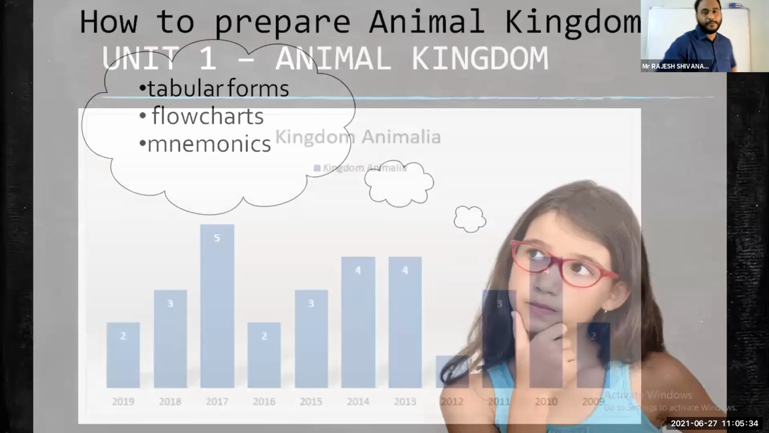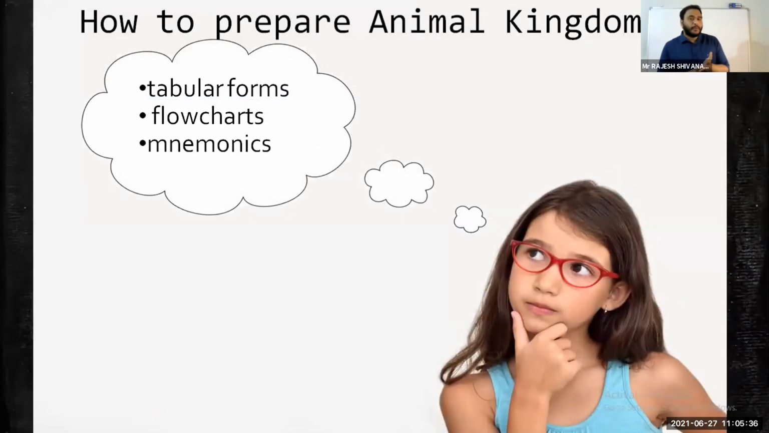Solutions are here. How to excel in the Animal Kingdom chapter. Number 1, tabular forms are very essential. You have to draw tabular forms, and you make your own. This is the time you can show your own capability. You should bring out your own potential and talent in preparation for the examination. Number 2, flowchart.